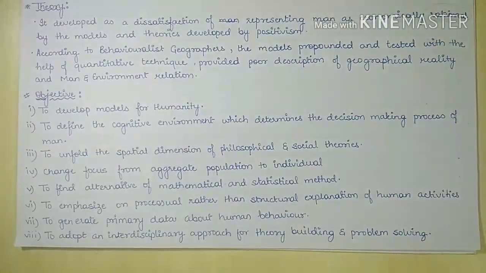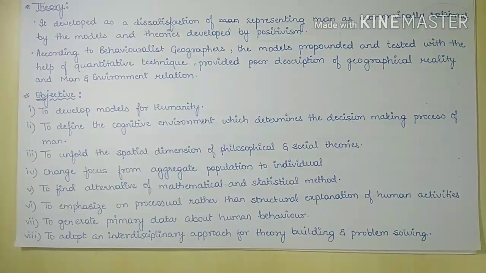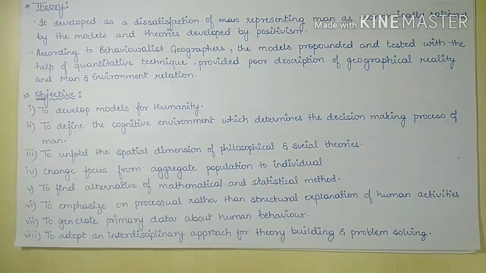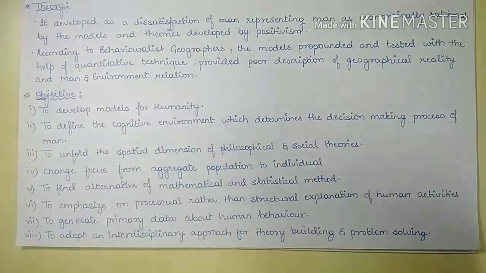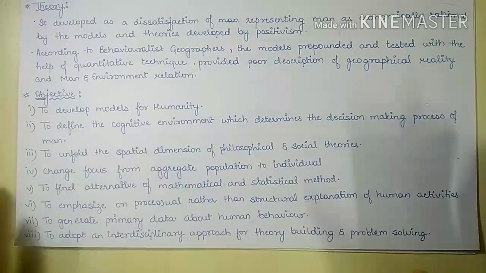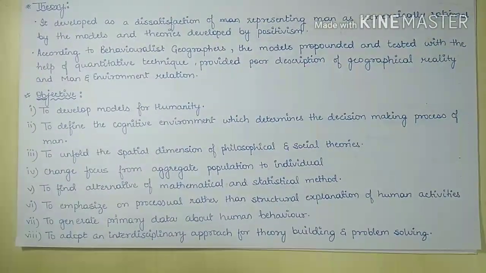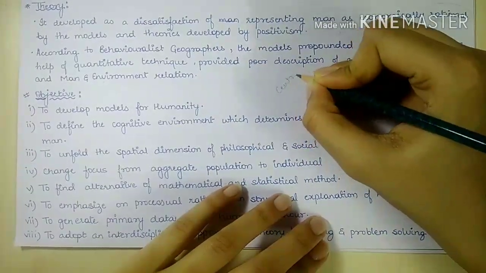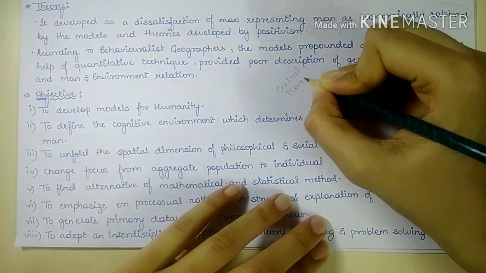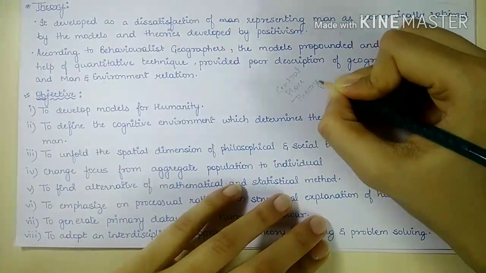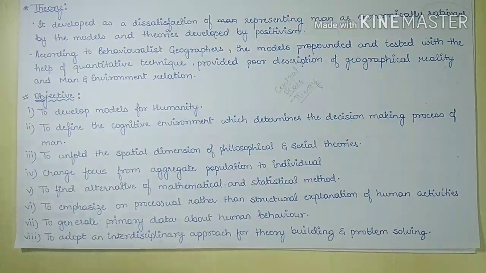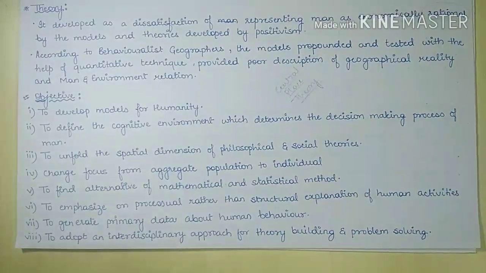So we can say that the predictive power of the assumptions of the quantitative revolution about the geographical theories were weak. The predictions were weak. As we can see in the central place theory, for example, this we will study in economic geography. This theory is based on statistical and mathematical techniques.